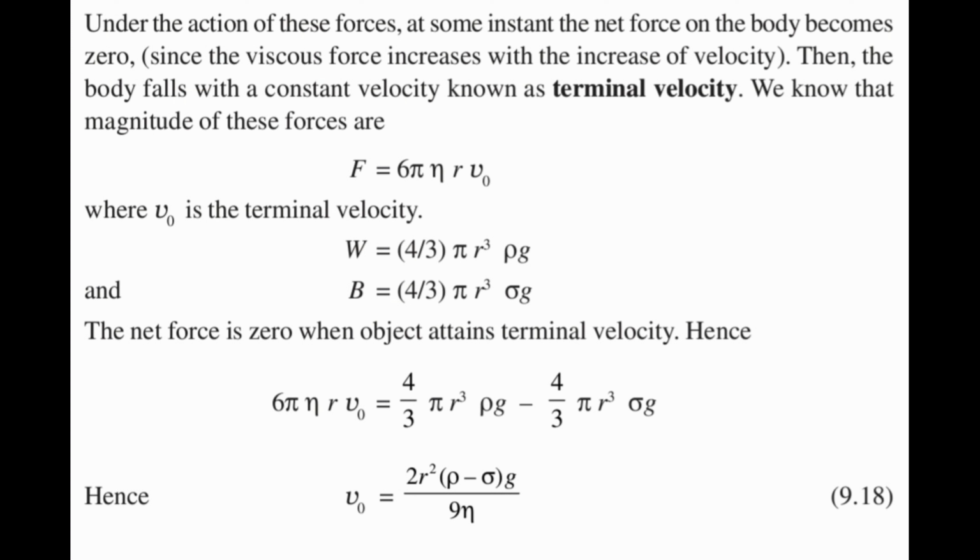The net force is 0 when the object attains terminal velocity, hence 6 pi eta r V0 is equal to 4 by 3 pi r cube rho g minus 4 by 3 pi r cube sigma g. V0 is equal to 2 r square (rho minus sigma) g by 9 eta.